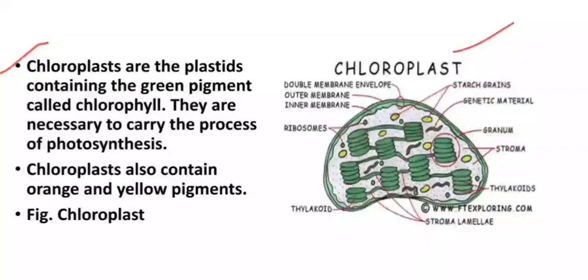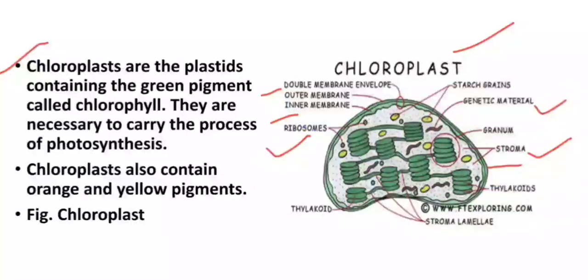Here in this diagram, the chloroplast structure is depicted, having two membranes, the outer membrane and the inner membrane. Inside the chloroplast, the fluid-filled region is known as stroma. Here the spelling of stroma is correct; in the previous slide, R was missing. Then it has its own genetic material, that is DNA, and its own ribosomes.